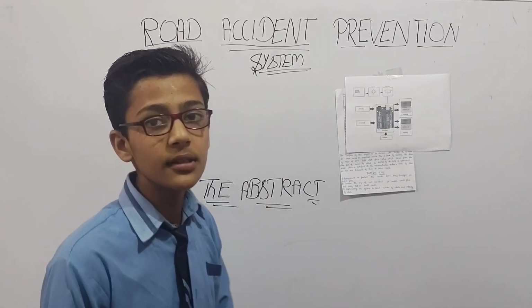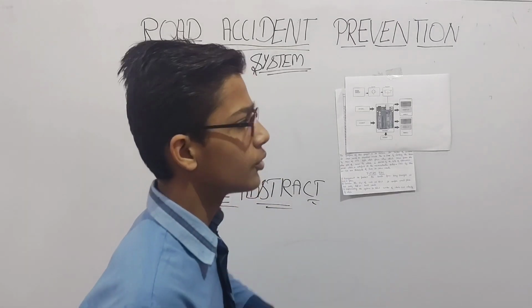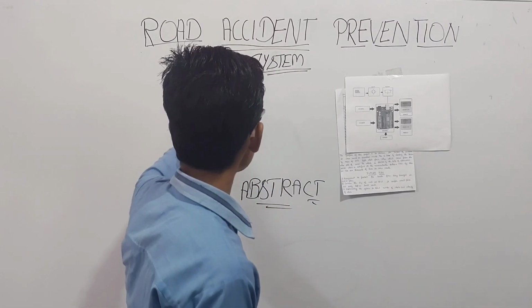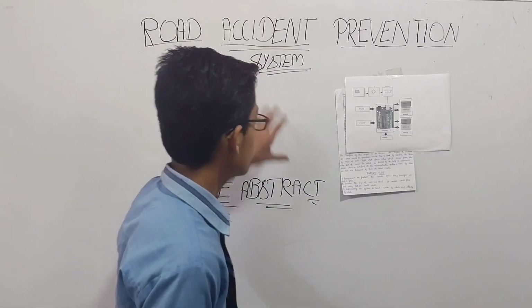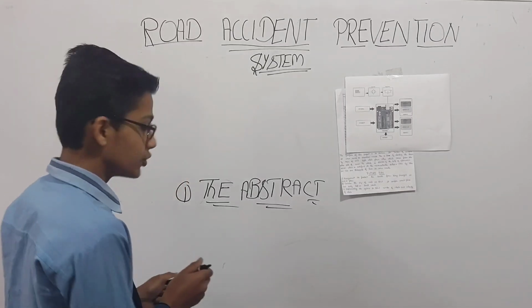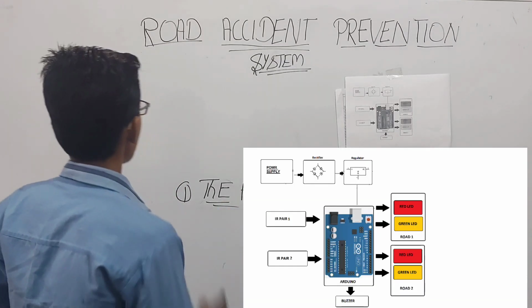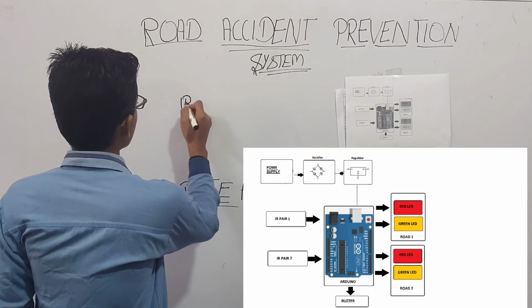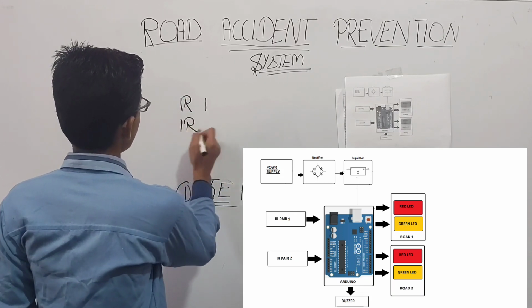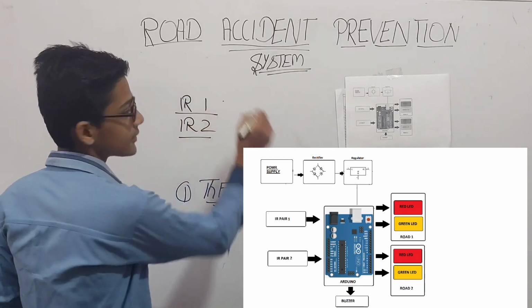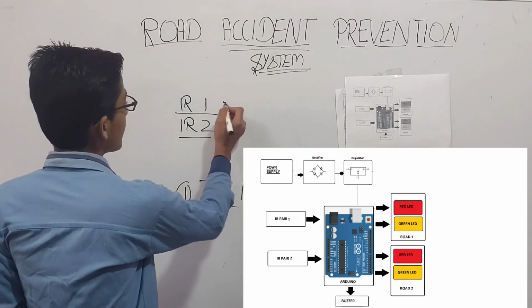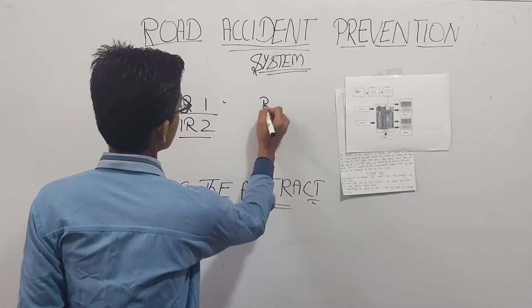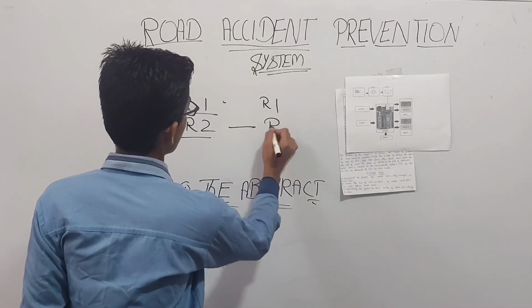Now, the second topic is the procedure, or you can say the working. In this topic we are discussing the working of this project. The working of this project is based on using two sensors: IR1 and IR2. IR1 is IR sensor 1 and IR2 is IR sensor 2. IR sensor 1 is placed on road 1 and IR sensor 2 is placed on road 2.